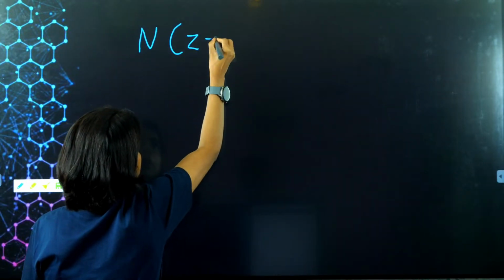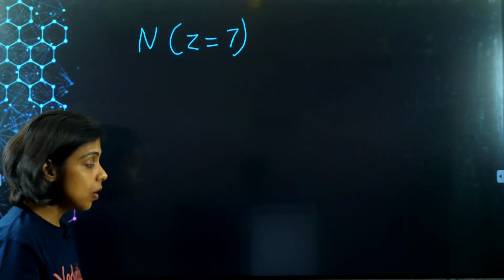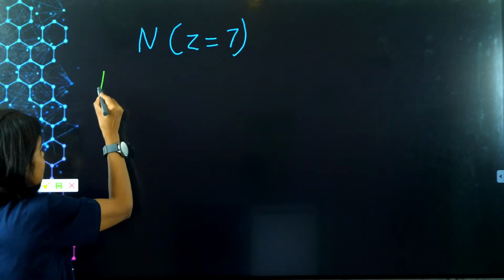Okay, let me start with nitrogen, right? So nitrogen, I hope you all know atomic number is 7. That means nitrogen atom has 7 electrons. Now how are these 7 electrons arranged?